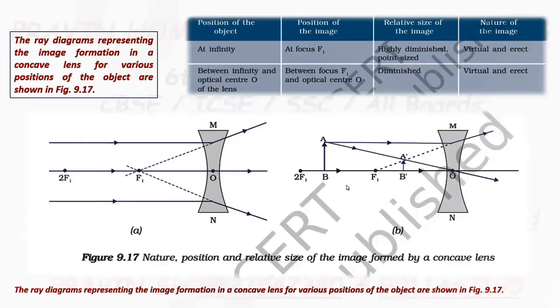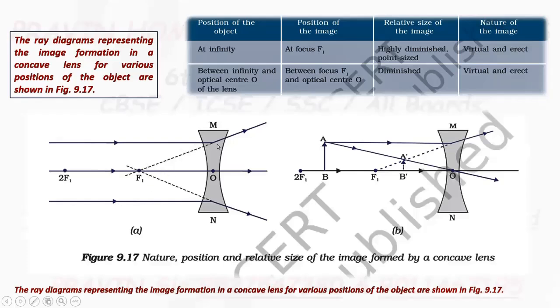First position, when the object is placed at infinity. As you know, when the object is placed at infinity, the rays coming from the object are parallel to the principal axis. So we have selected 2 rays, they are parallel to the principal axis.